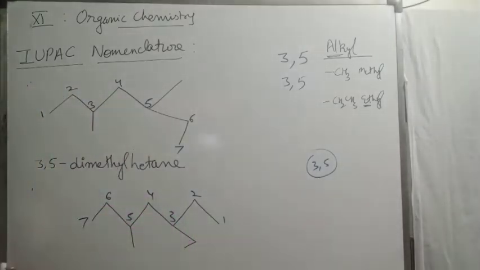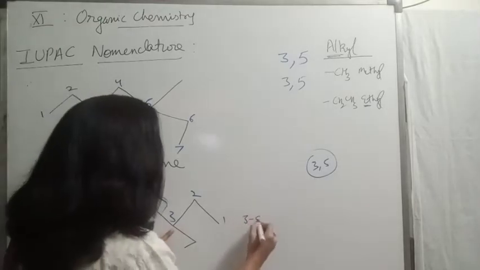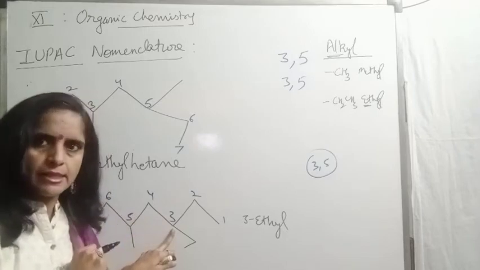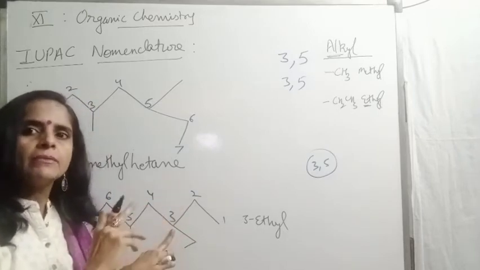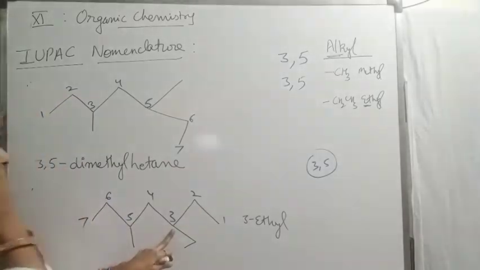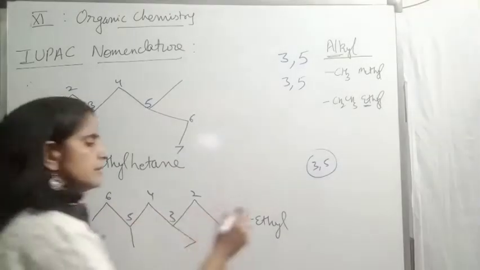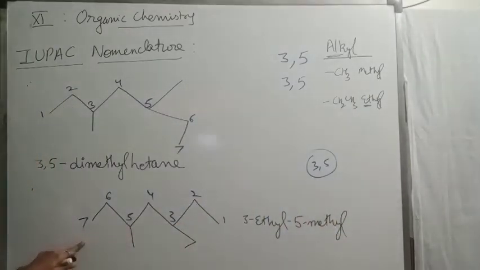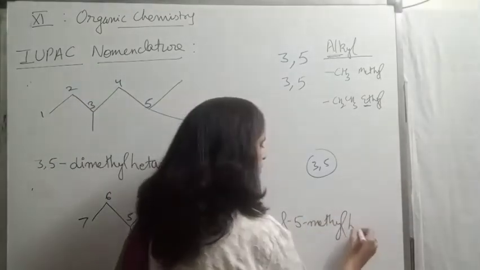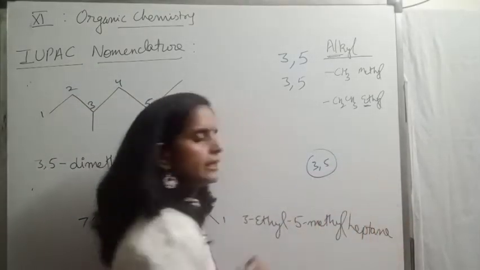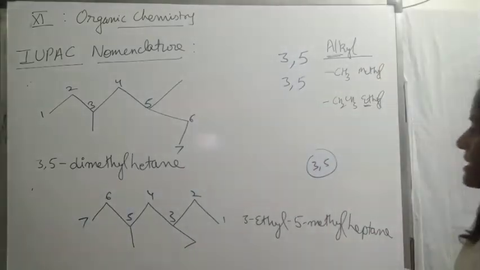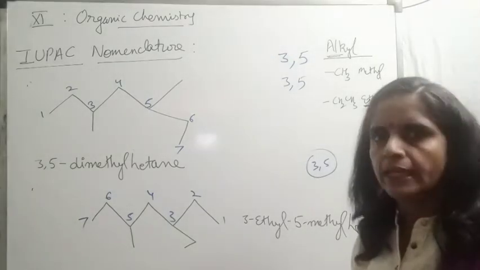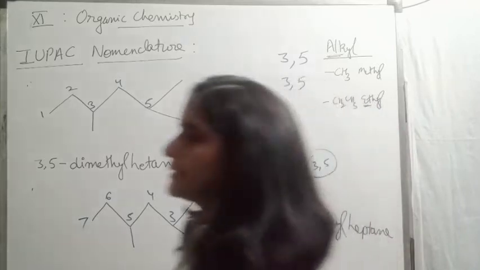So the name of this compound now, this is 3-ethyl. Before the word root we write prefixes, and in prefix the substituent comes. So before the word root the prefix will come, after the word root the suffix will come. 3-ethyl. Then at fifth position we have methyl. So 5-methyl. Then total 7 carbons in the chain. For 7 carbon hept and for single bond ane. So the complete name of this compound is 3-ethyl-5-methylheptane. Right children? Take another case.